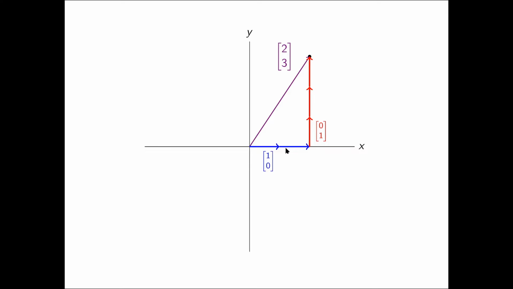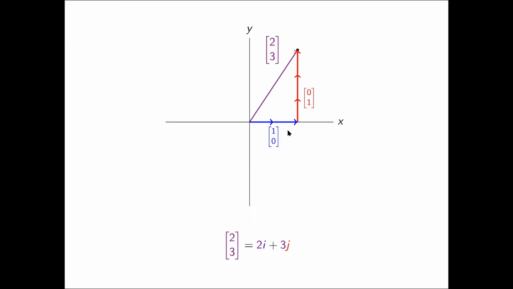Traveling a distance of 1 along the x-axis and naturally 0 along the y-axis is the same thing as taking the path described by the vector 1, 0: 1 in the x direction and 0 in the y direction. Similarly, the vector 0, 1 represents going 0 on the x-axis and 1 on the y-axis. Let's call these small vectors i and j. i is the unit vector for the x direction because it represents going 1 unit in that direction, and j is the unit vector for the y-axis because it represents going 1 unit in that direction. Naturally, any vector can then be represented as a combination of i and j.